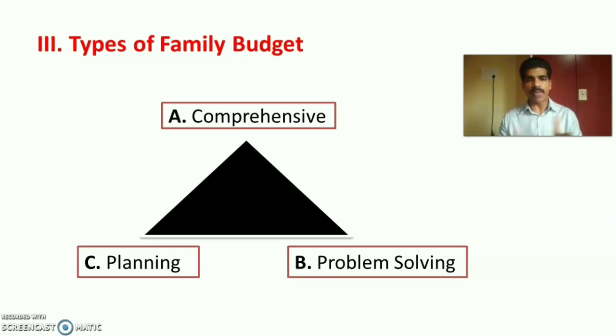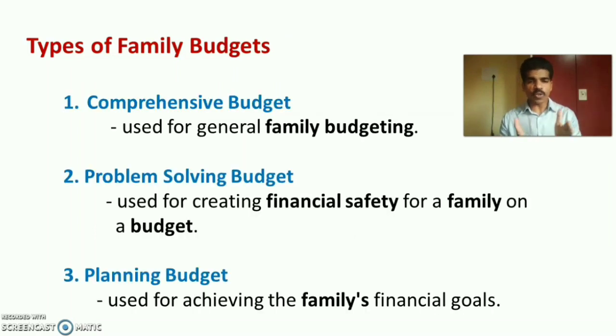Next is types of family budget. There are 3 types of family budget: comprehensive family budget, problem solving family budget, and planning family budget. Comprehensive budget is used for general family budgeting, for the general purpose. Problem solving budget is used for creating financial safety and security for the family members. Planning budget is used for achieving the family's financial goals, for the development and prosperity of the family.